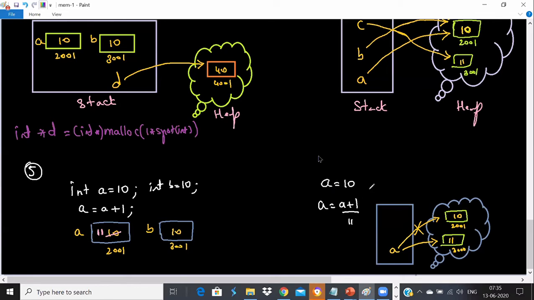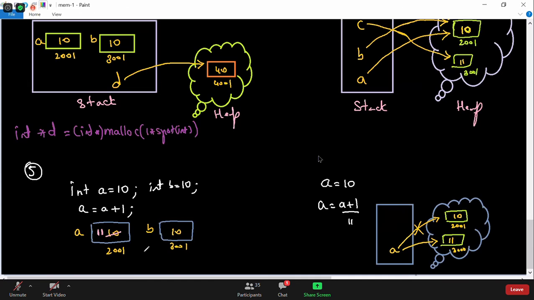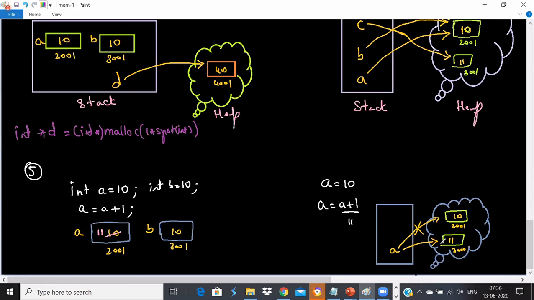So when I print a, it was 10. When I print a, it will be 11 now. But it's not the same as in C language. So what if I say a is equal to 11 after a is equal to 10? The same thing will happen.